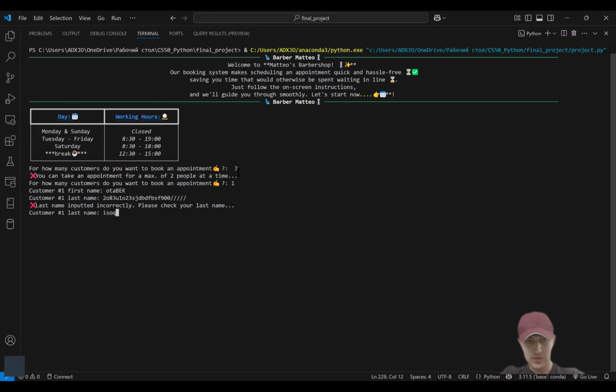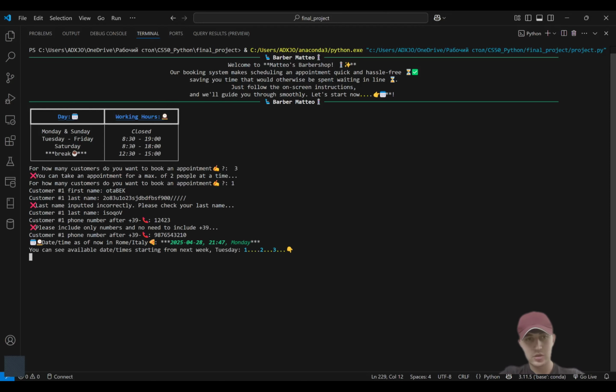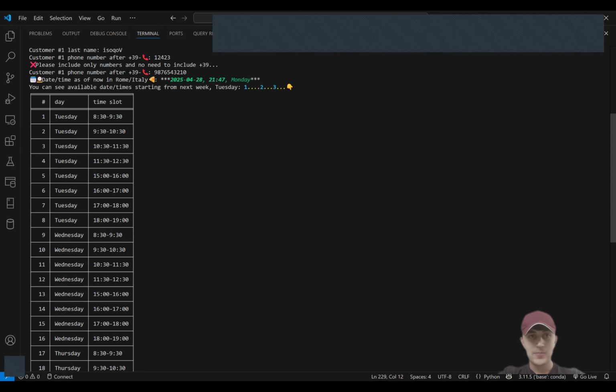My last name is Isokov, let's say, and then a phone number. In Italy, phone numbers start with a code of +39 and 10 digits after it. Let's say I accidentally input only these 5 digits. Again, error message. So we have to actually input the correct number of digits. This is my phone number. And then you can see the current date and time in Italy. And then we can see available dates and times starting from the next Tuesday.